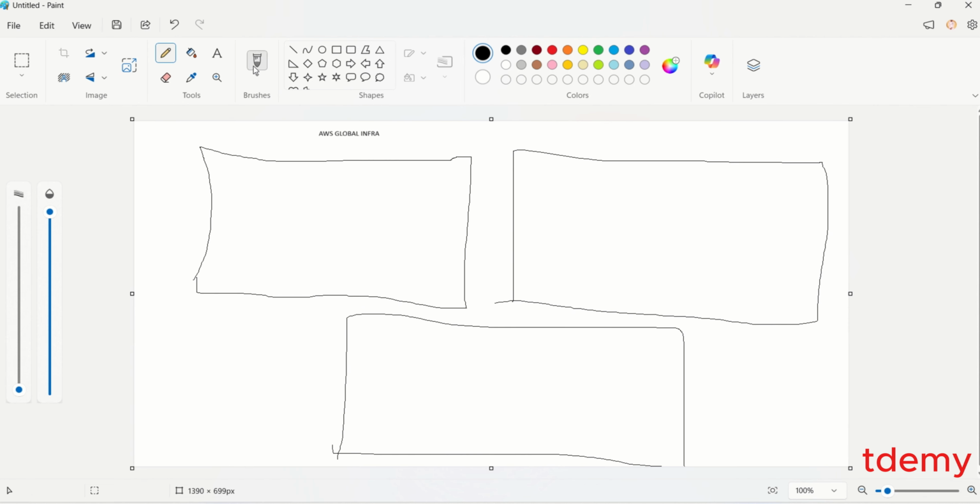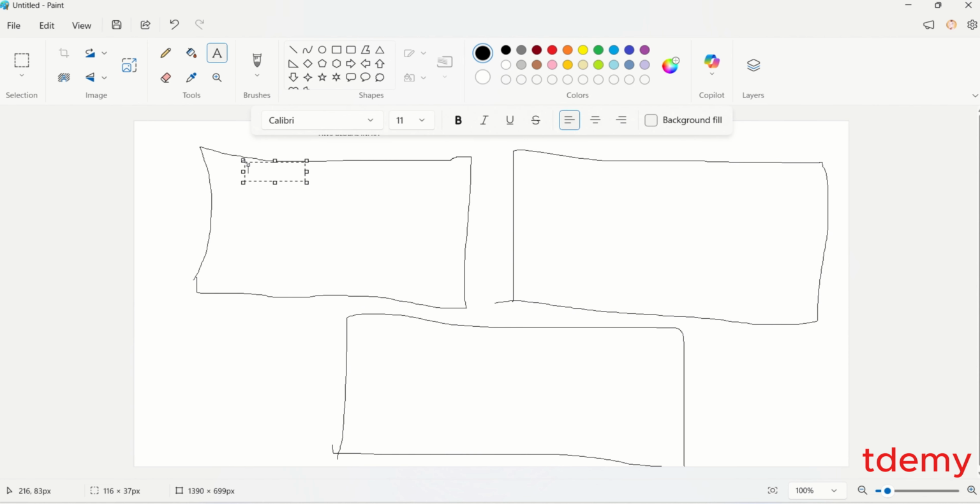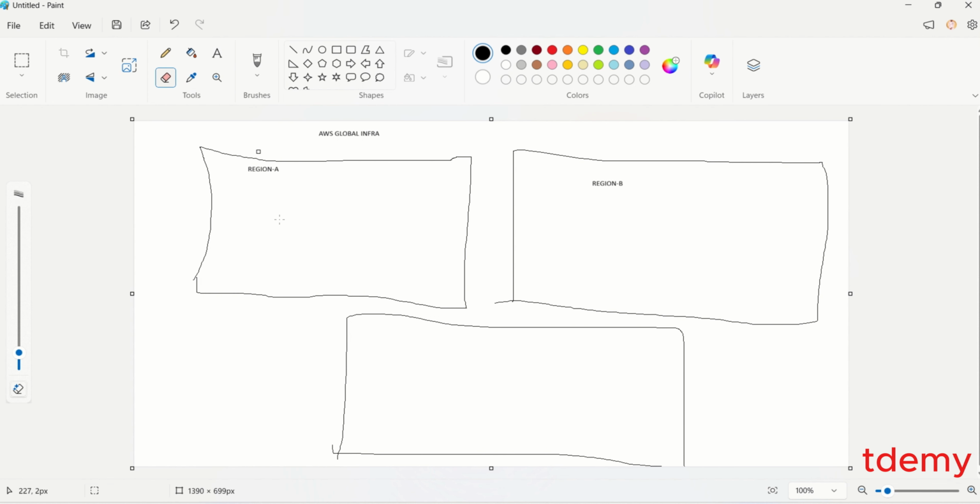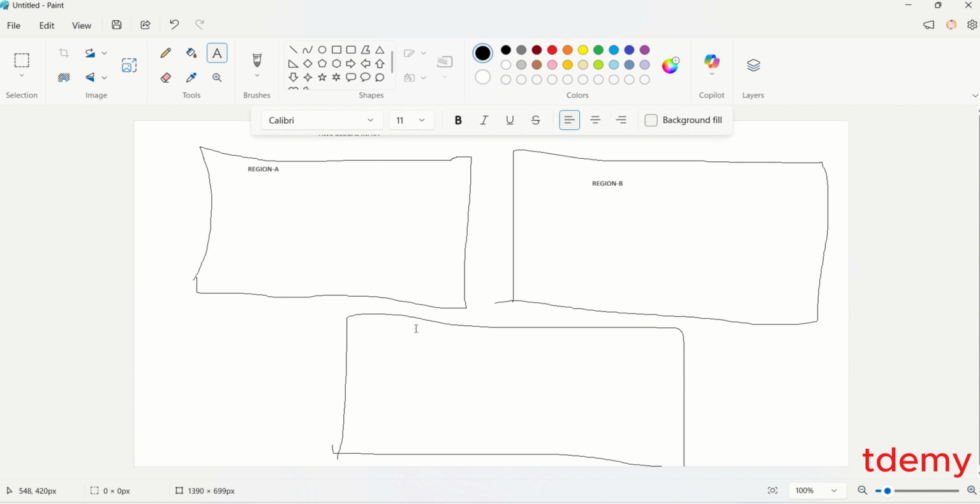Let's call this region A, this region B, and this region C. So those are different regions that you need to know exist.